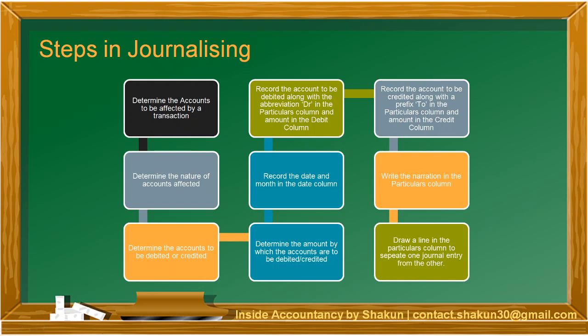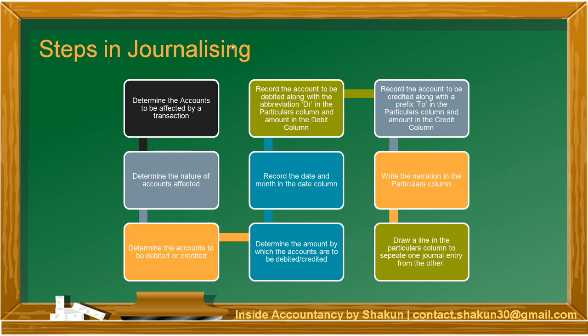After we record the date, we move on to recording in the particulars column. Record the account to be debited along with the abbreviation DR in the particulars column and the amount in the debit column. We have already identified two accounts: one is the debit account and the other is the credit account. The account to be debited has to be written in the particulars column, and after writing the name of the account, you have to write DR.